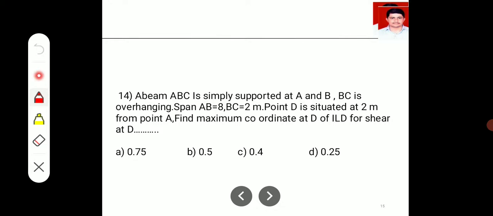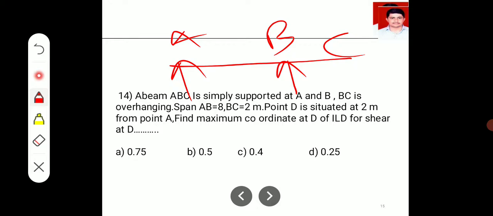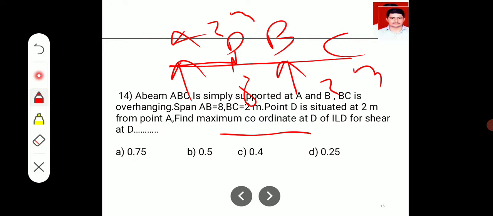14th question. Okay, it is for the influence line diagram. ABC, a simply supported beam with BC as overhang. Okay, so A, B, C. AB is 8 meter, BC is 2 meter, and from A one point is given at 2 meter, it is D, and you are supposed to find out the maximum coordinate for the ILD of shear force at D. You are supposed to draw the influence line diagram for shear force at point D and then find out the maximum coordinate for this condition.